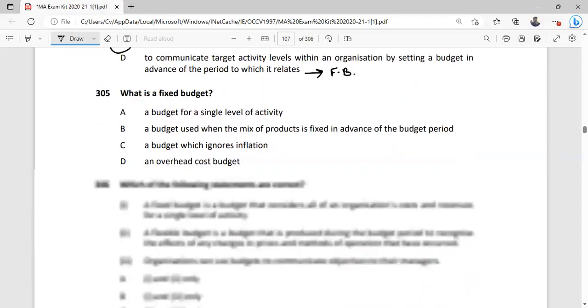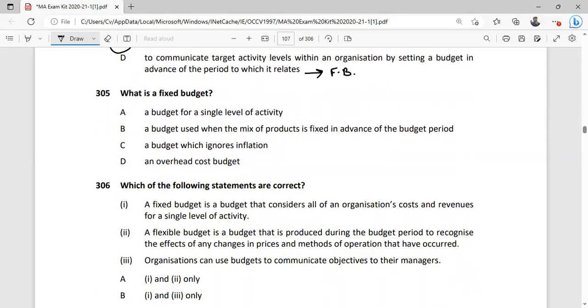What is the fixed budget? A budget for a single level of activity, not only for the single level of activity, we can say that it is restricted for a single time period. So this is the right answer. A budget used when the mix of products is fixed in advance of the budget period. A budget which ignores inflation and overhead cost budget. So this is the definition of the fixed budget.